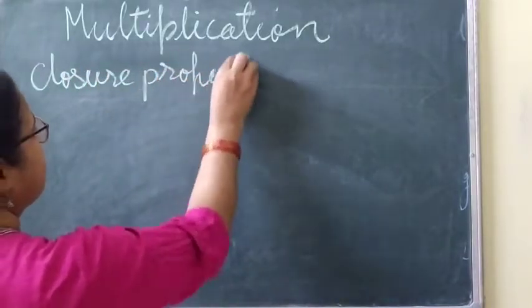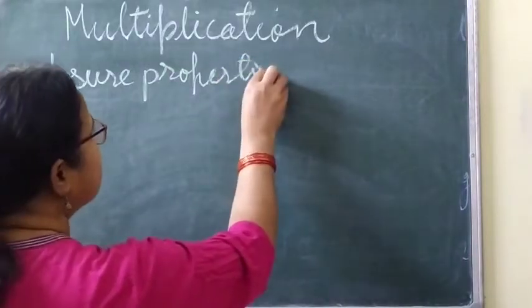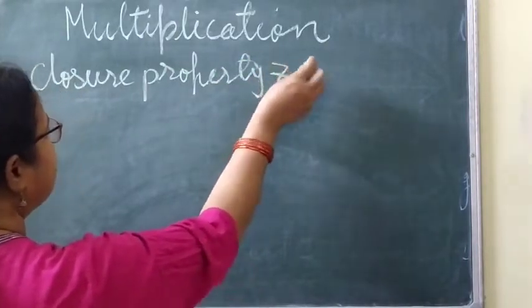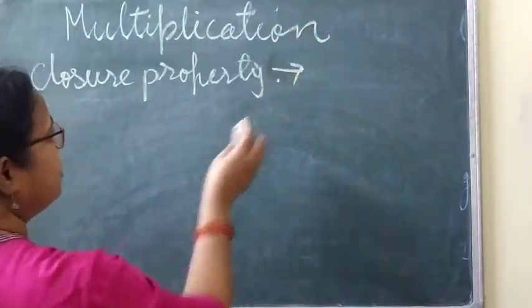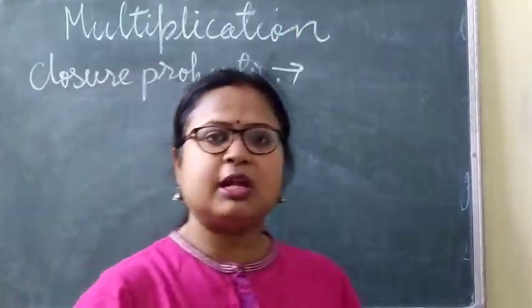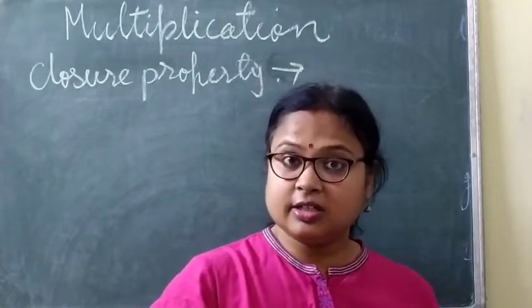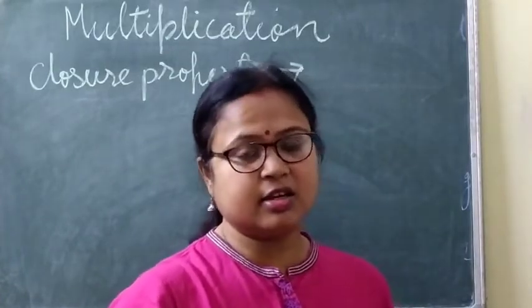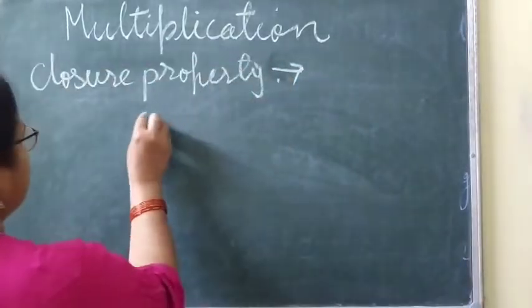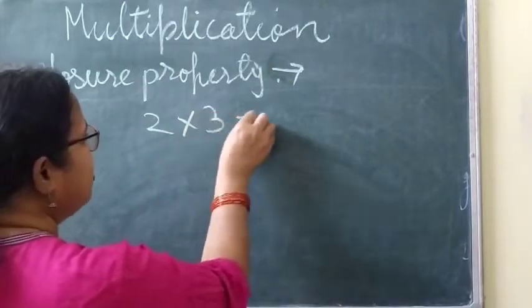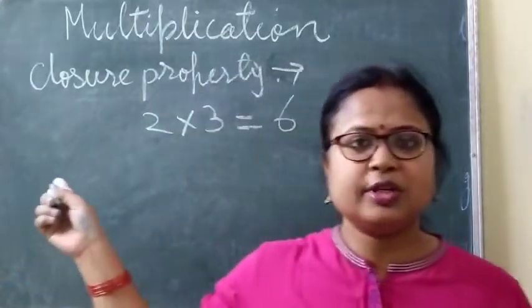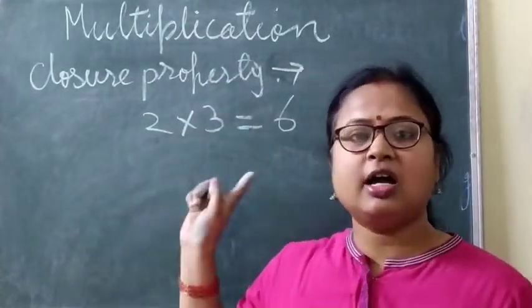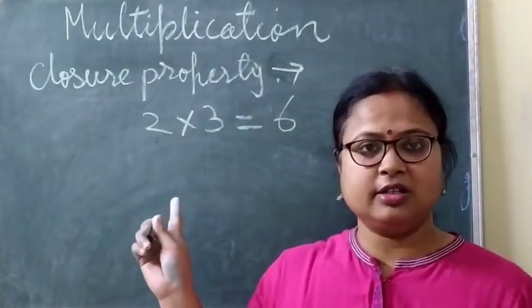According to this property, when two integers are multiplied, we get an integer as an answer, as a product, like 2 into 3. So 2 into 3 is what? 6. 2 is also an integer, 3 is also an integer, and so 6 is also an integer.